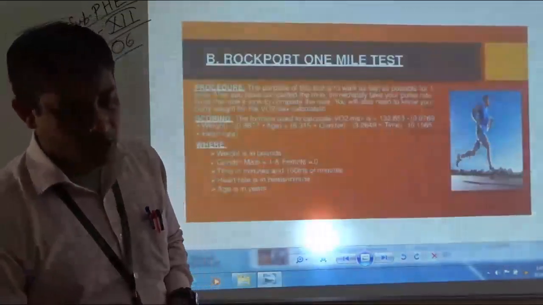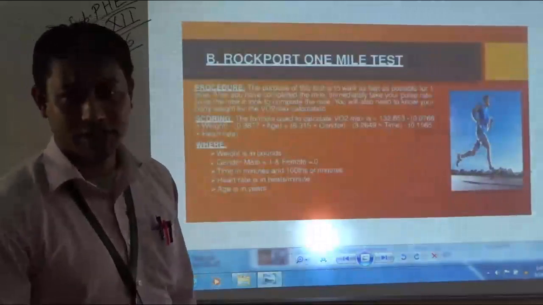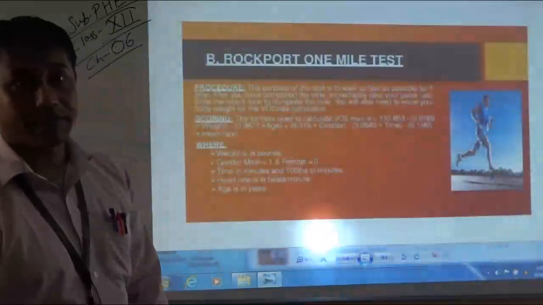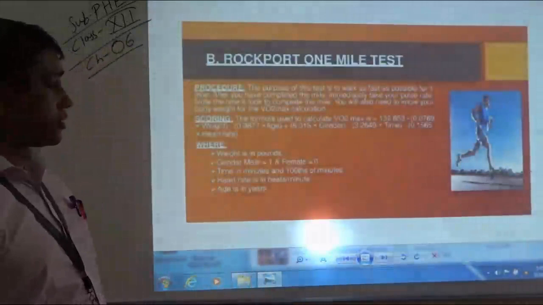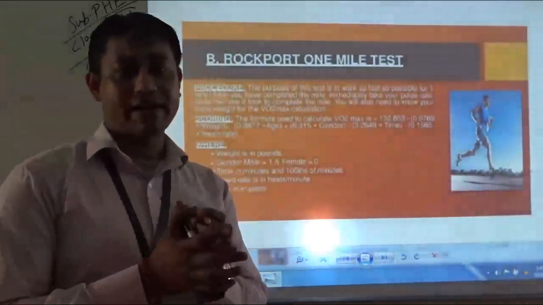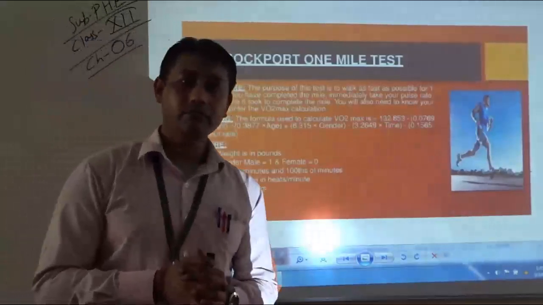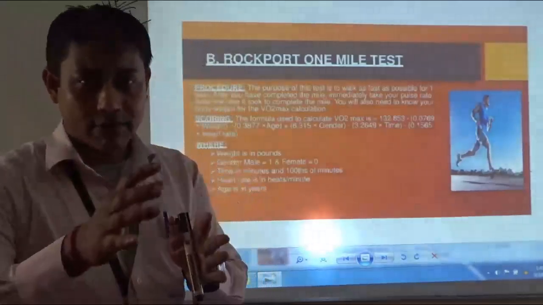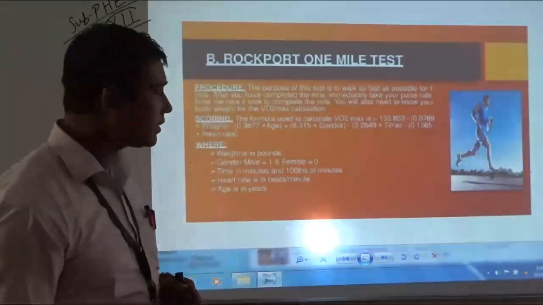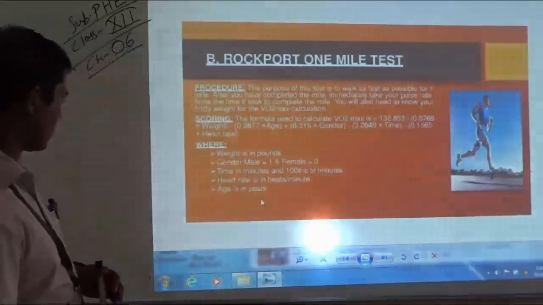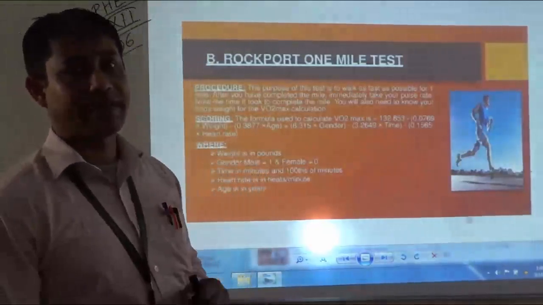Moving ahead to the Rockport 1 mile test. This is another test through which we can measure the cardiovascular fitness of an individual. Under equipment required, students, a 400-meter track will be required and, for some of the measurements, a weighing machine will be required. So these two things will be required.